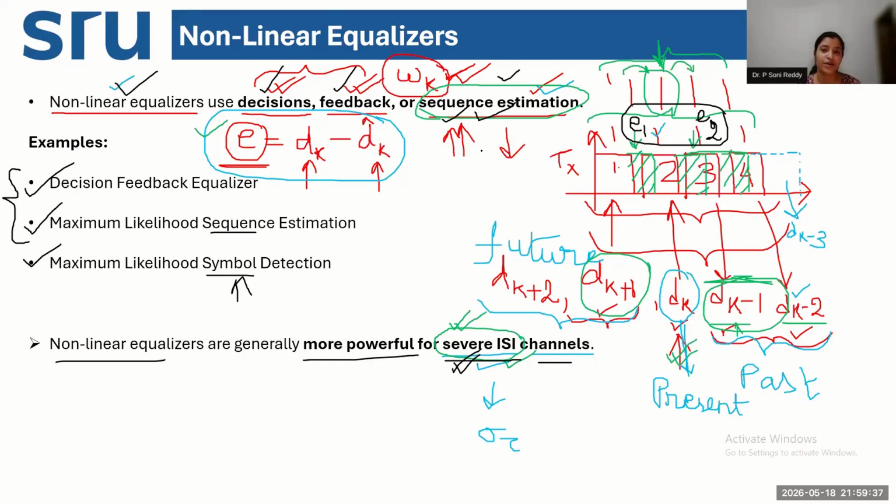So what is the error of the past symbols and what is the effect of the future symbol on the current symbol being transmitted? The entire sequence estimation is done while transmitting the signal. Signal means all the pulses that I'm transmitting. If I have 4-bit pulses, the sequence means all the bits being transmitted.